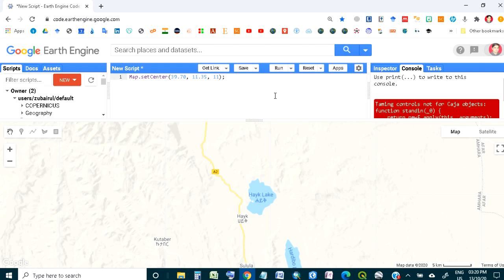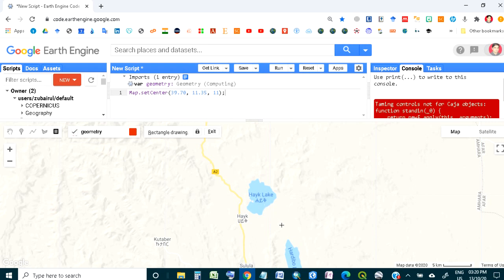This time my area of interest is Lake Hike, and this is the first task. Within the first task, the second thing I will do is choose my region. A region I can choose by point or by polygon, shape, or something like this. So here I'm making a rectangle, and this rectangle will be my region of interest.